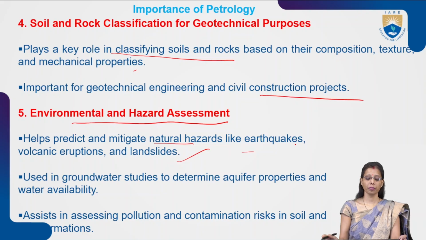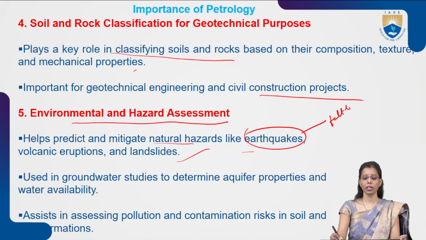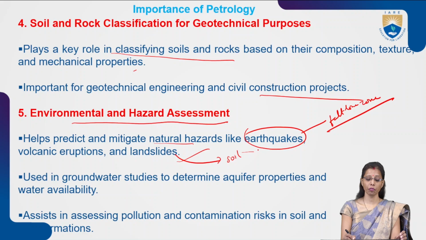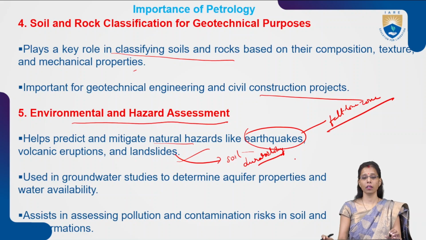Earthquakes are natural disasters that occur near fault line zones. All the zones where fault and fold lines are present come under the vulnerable zones of earthquakes. For landslides, the type of soil, the type of rock and the durability of the rock determine the destruction when the disaster occurs. So this will help us to reduce and mitigate disasters.